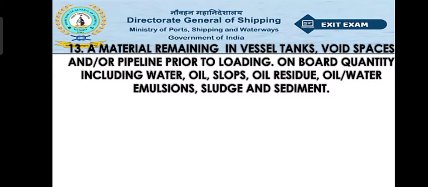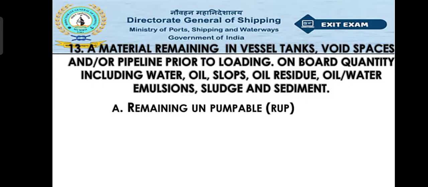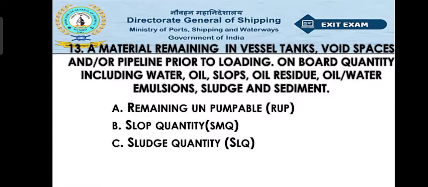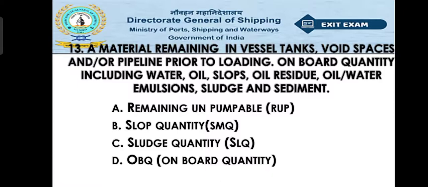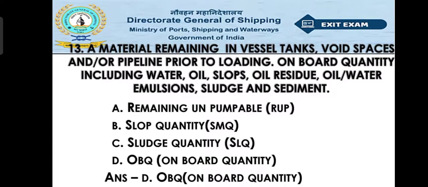A material remaining in vessel tanks, void spaces and or pipeline prior to loading. Onboard quantity including water, oil, slops, oil residue, oil water, emulsion, sludge and sediment. Option A remaining unpumpable. Option B slop quantity, that is SMQ. Option C sludge quantity, SLQ. Option D OBQ, onboard quantity. So the right answer will be option D, that is the OBQ, that is the onboard quantity.